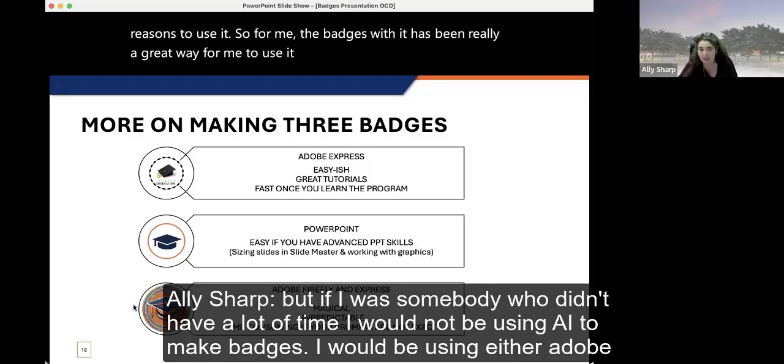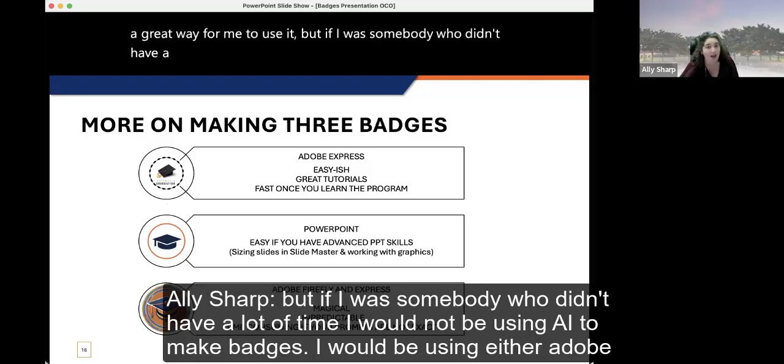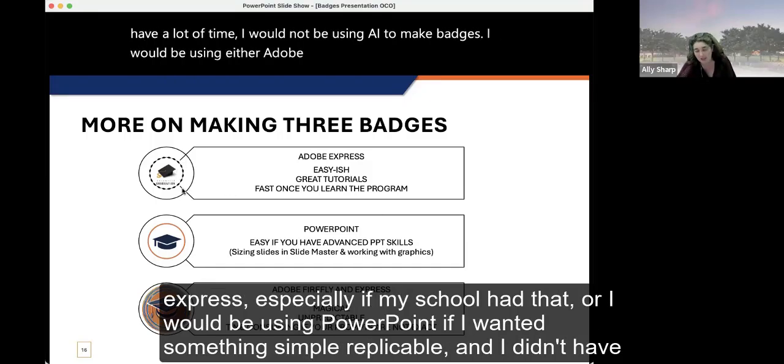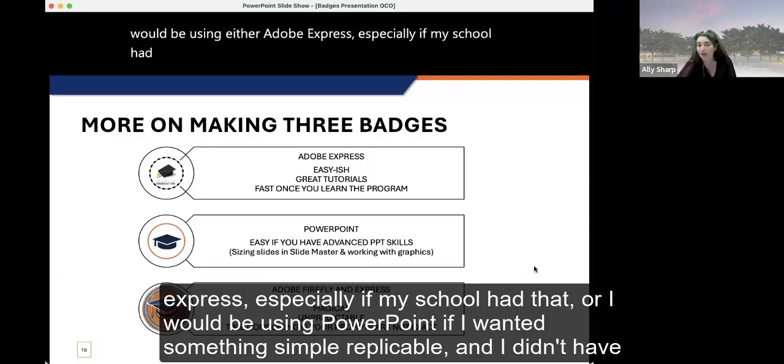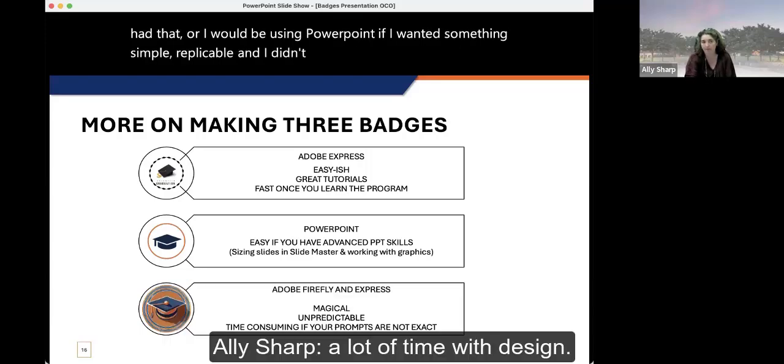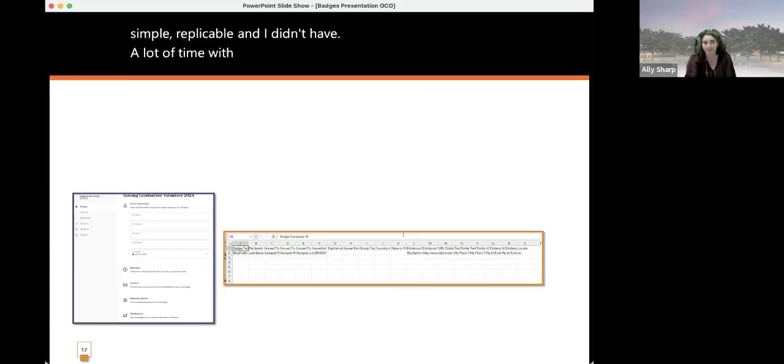But if I was somebody who didn't have a lot of time, I would not be using AI to make badges. I would be using either Adobe Express, especially if my school had that, or I would be using PowerPoint if I wanted something simple, replicable, and I didn't have a lot of time with design.